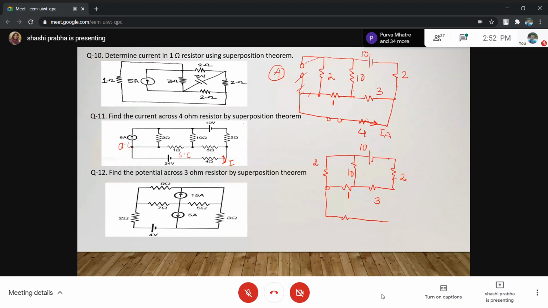Is it the diagram? Check karo, is the diagram same which I have drawn?